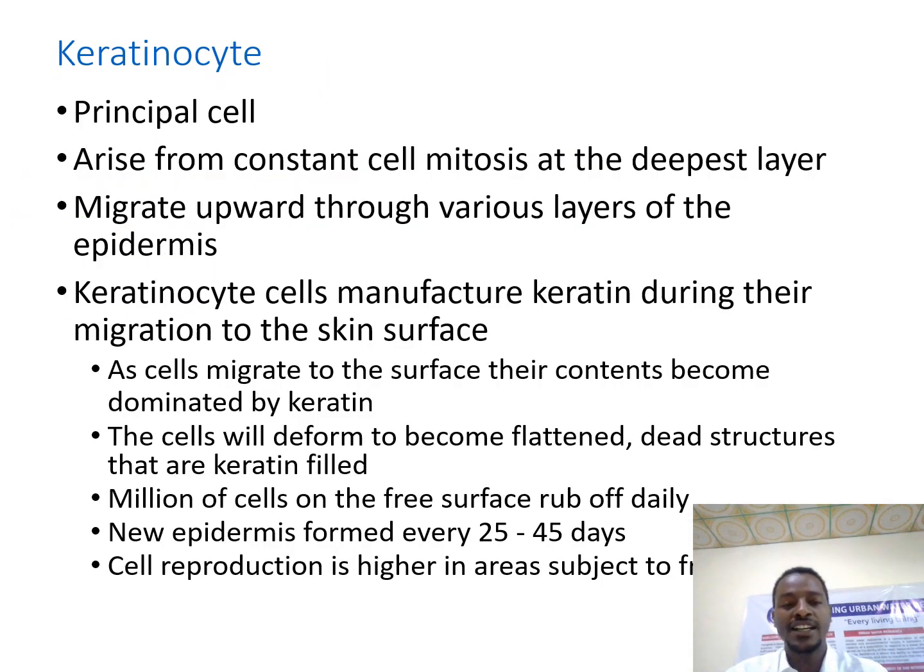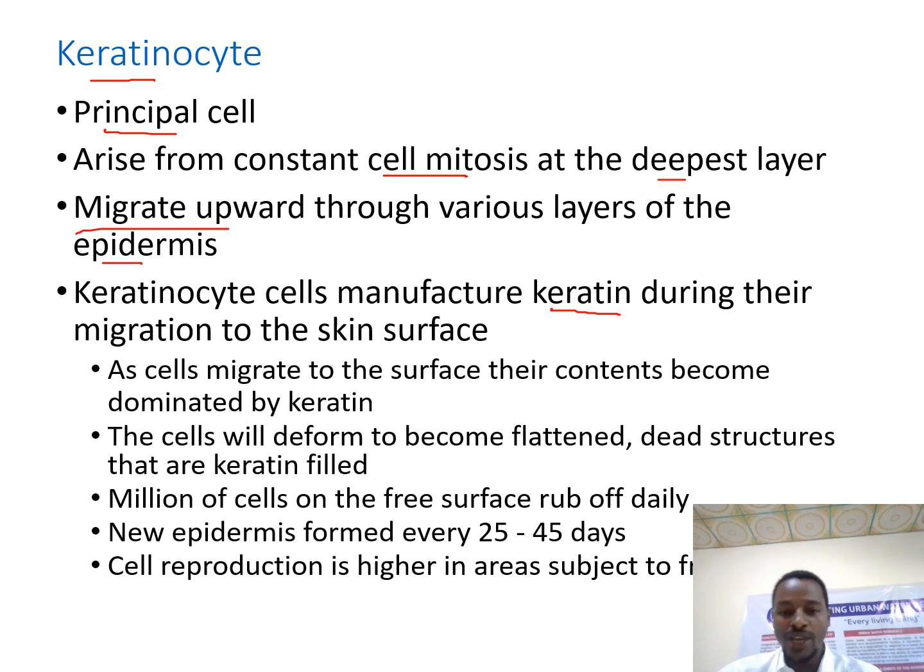So here you have a detailed description of all the cells in the epidermis. Keratinocyte cells are the principal cells that I have already discussed on the picture, and these cells are constantly produced from cell mitosis, or division, in the deepest layer, which is the stratum basale. After the mitosis, those matured keratinocyte cells migrate upward through various layers of the epidermis, and as they migrate upward, they produce keratin.